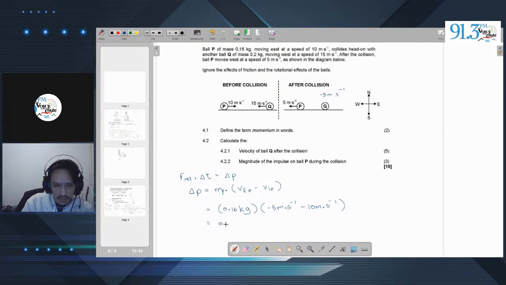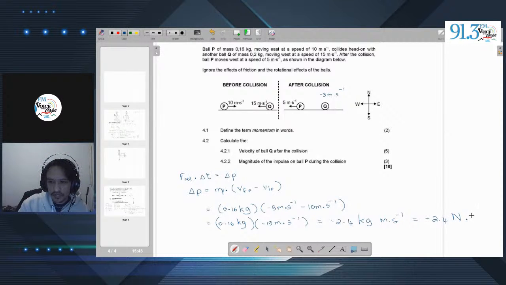So we can say, okay, 0.16 kilograms times the change in velocity, which is negative 15 meters per second, is going to give us 0.16 times negative 15, which is negative 2.4 kilograms meters per second, which is the same as negative 2.4 newton seconds. Right? And that's our final answer.